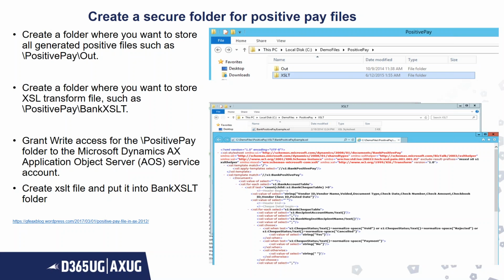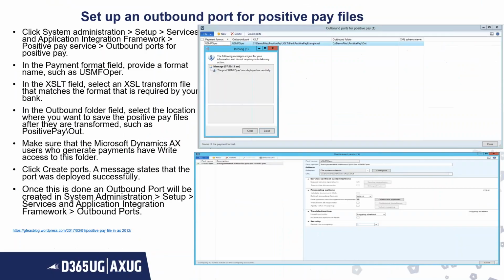Then you have to come to the AOS service account and create this file. So basically, you go to system administration, setup, services and application integration framework, positive pay service, outbound ports for positive pay, and then you create this outbound port and you put that XSLT file path and the output folder which you created.